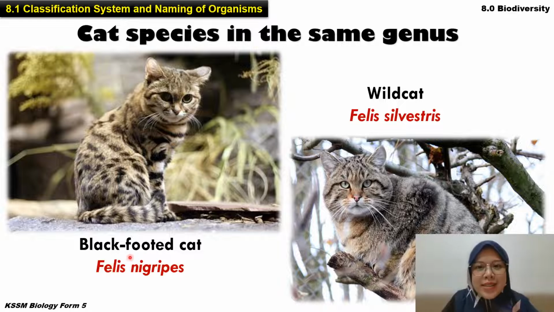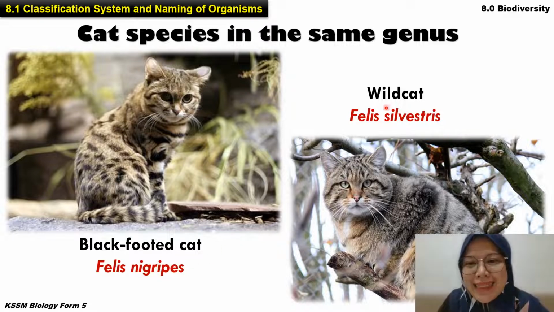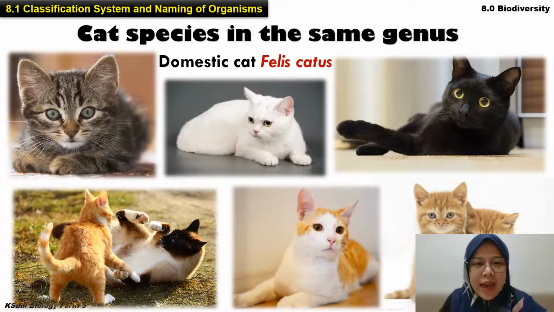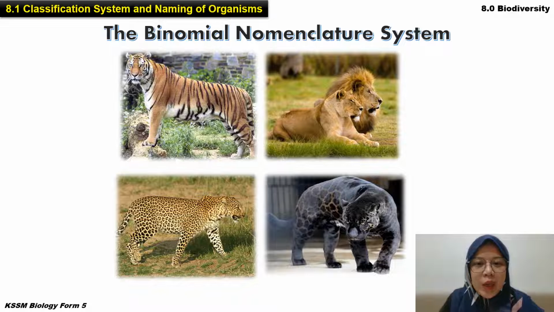Okay, Felis juga, the same genus. Felis nigripes. Okay, and then this one, wild cat is Felis silvestris. Okay, and the domestic cat is Felis catus. So ni yang dekat rumah kita lah. This cat is Felis catus. Right? Okay, so this one.